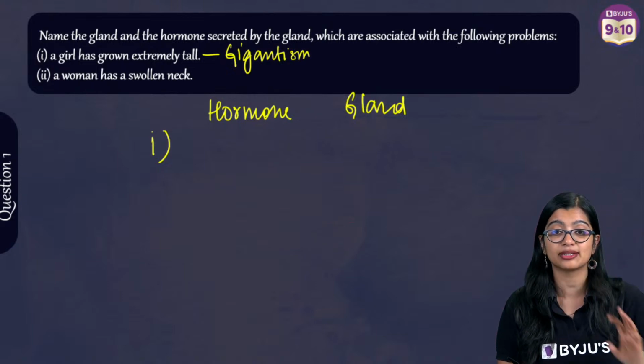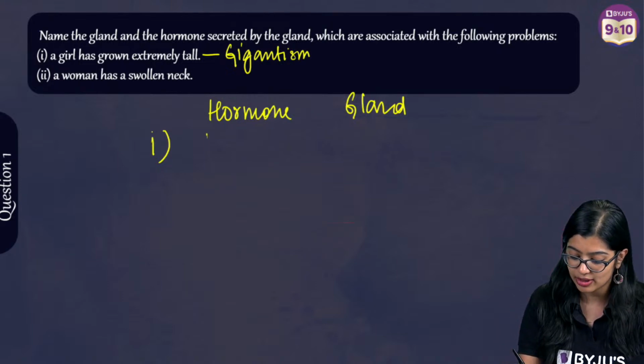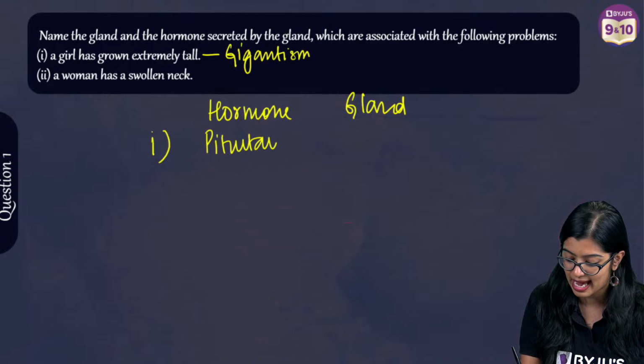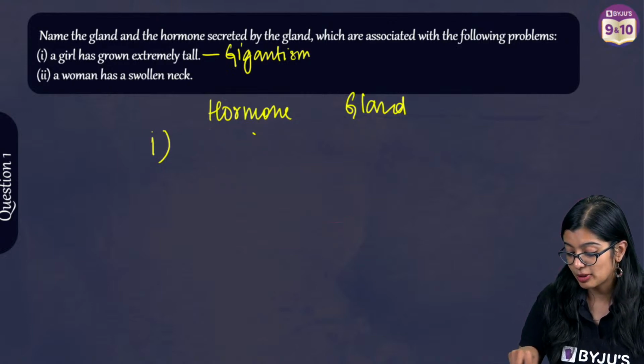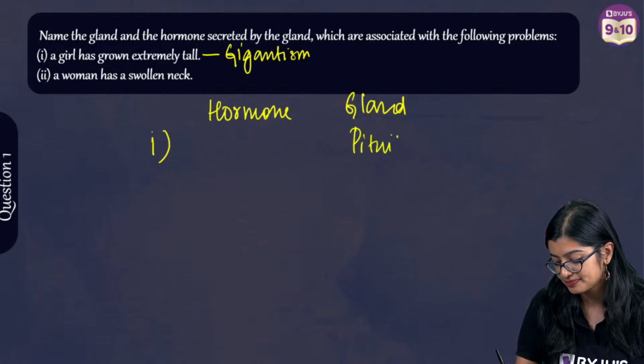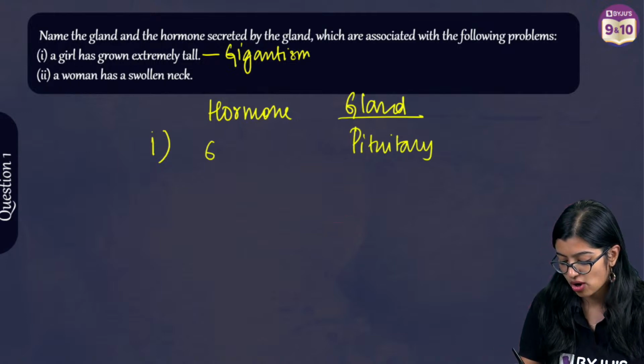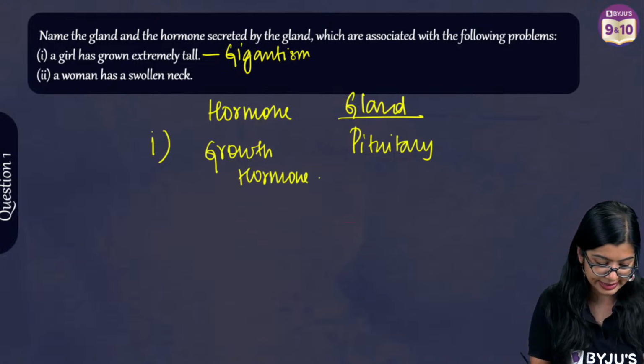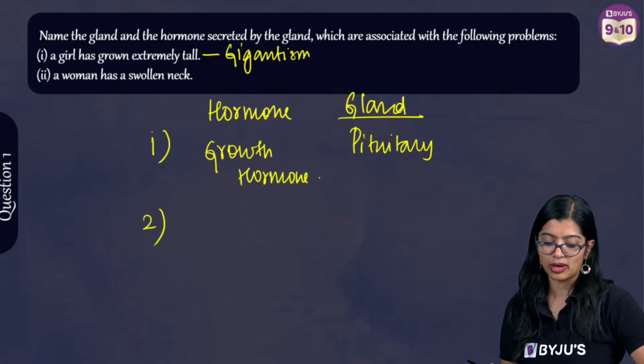And why would gigantism happen? Very good. It is because of the pituitary gland, which produces the growth hormone, right? So this is the reason. Now moving on to the second one.